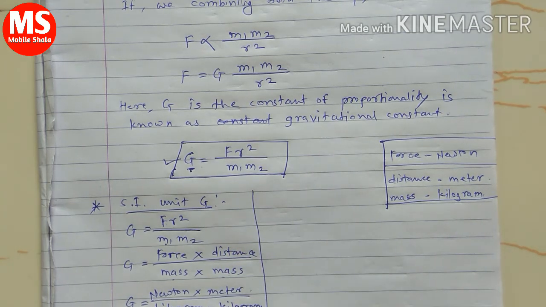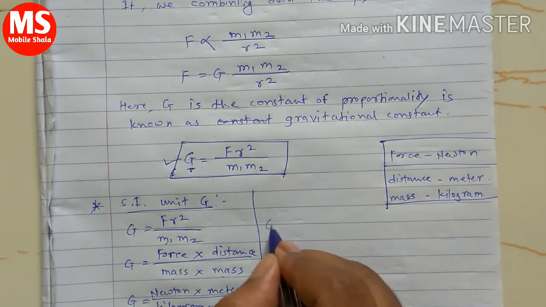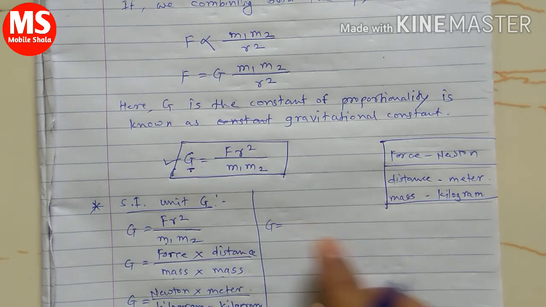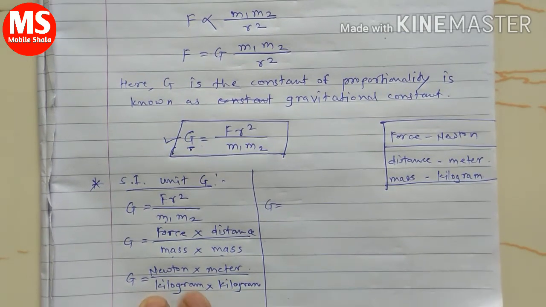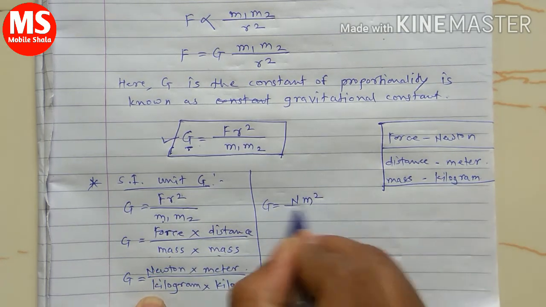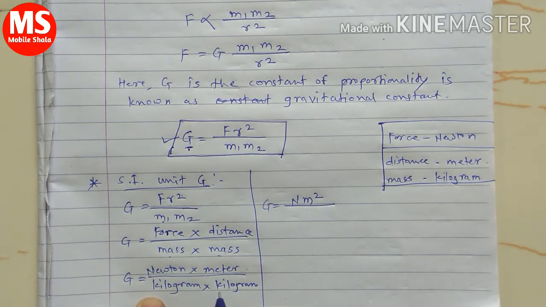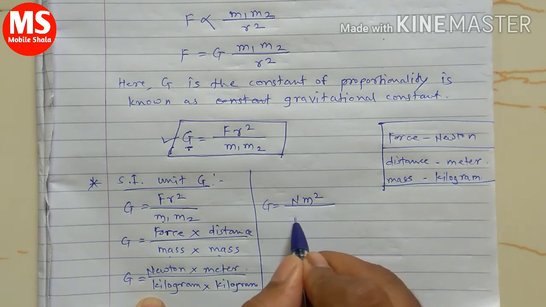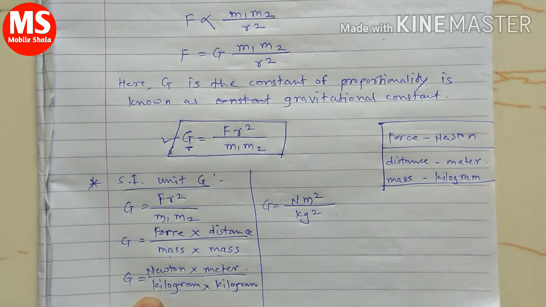The short form of Newton is N, and meter. Here the distance is squared, so meter square upon kilogram into kilogram, so kilogram square.